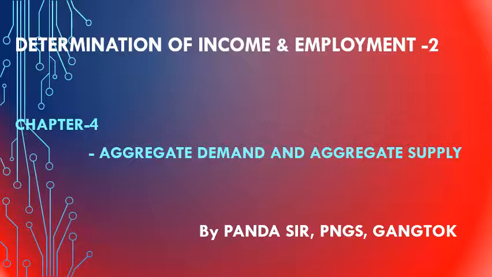Today we are going to learn the equilibrium level of income and employment, which is a continuation of the previous lesson, aggregate demand and aggregate supply. With the help of that, we are going to learn how the economy gets its equilibrium position, determined by aggregate demand and aggregate supply.